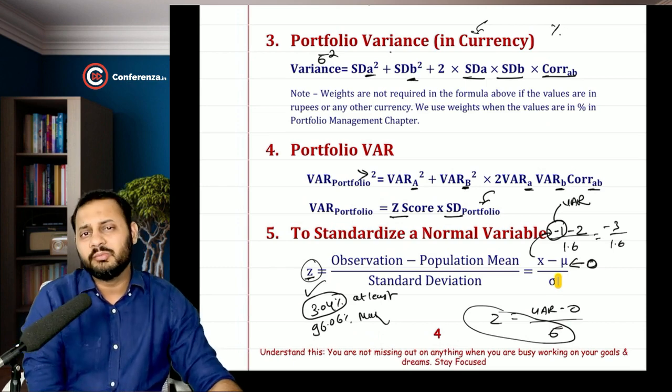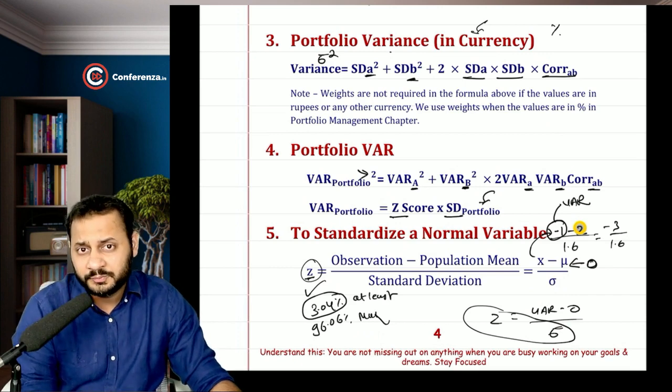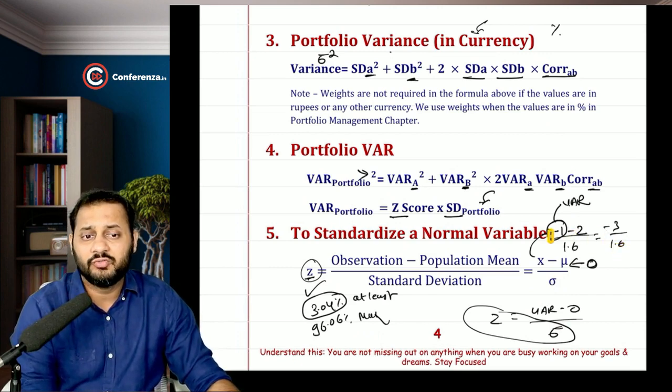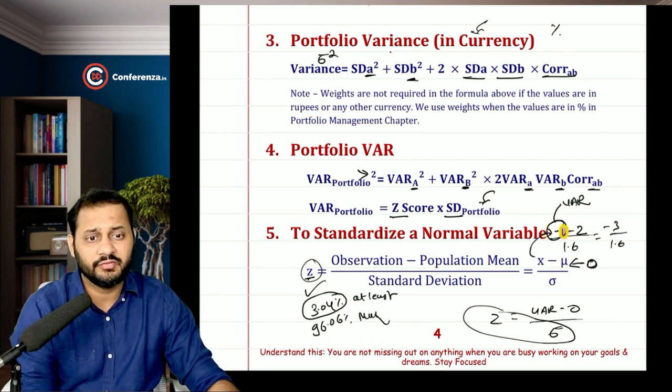If you remember that question where the average profit was 2 crore, standard deviation was 1.6 crore, and we had to find out what is the probability that the company will be in financial difficulty if it crosses 1 crore rupees of loss. So in the numerator we first found how much we have to travel from 2 crore rupees of profit to 1 crore rupees of loss.